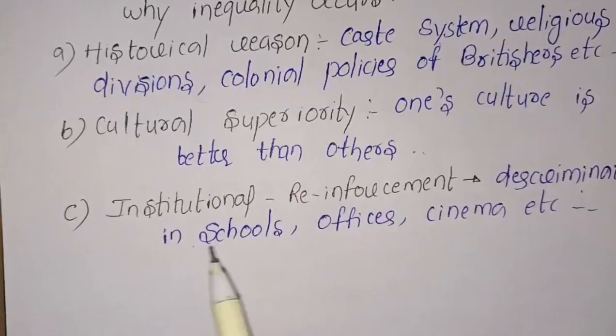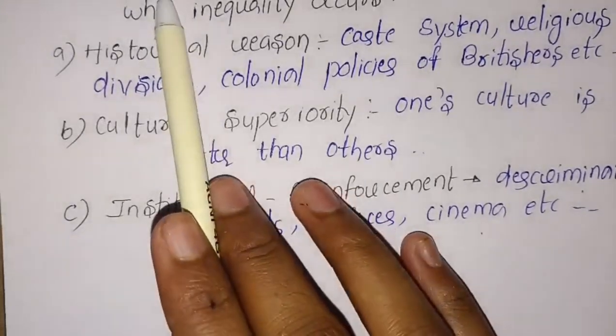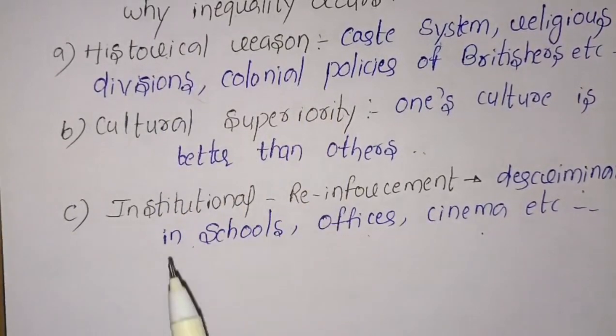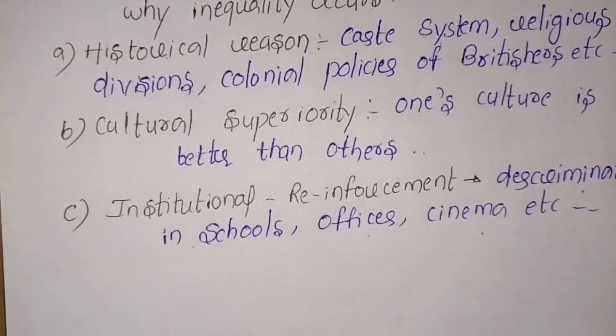Here the inequality occurs based on the historical reason, cultural superiority, and institutional reinforcement. I hope you understood very clearly.